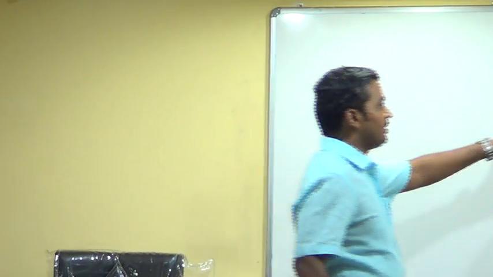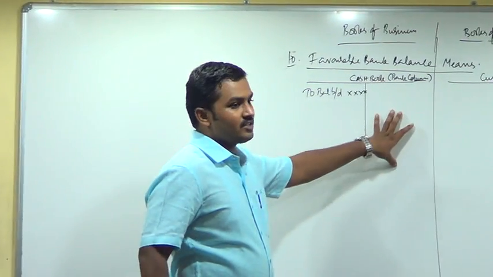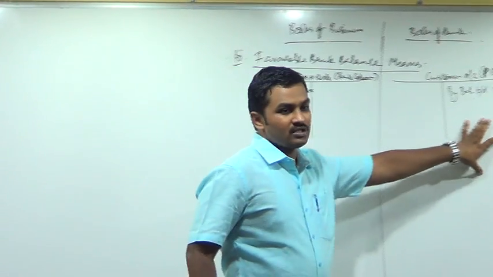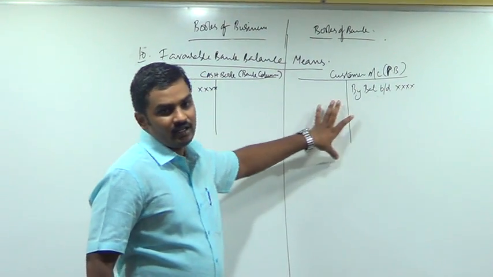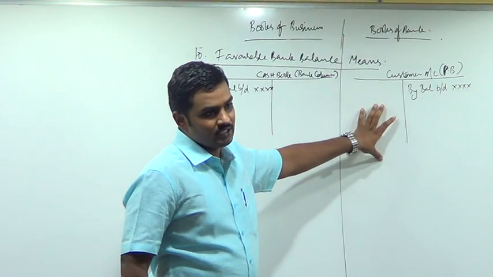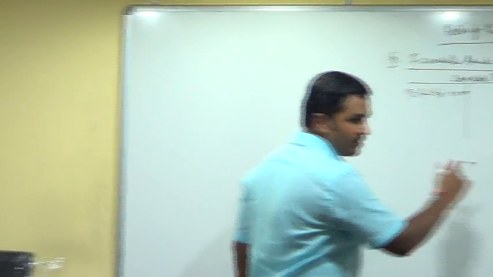In our books, debit side is deposit side, credit side is withdrawal side. In the bank books, credit side is deposit side, debit side is withdrawal side. Is it clear? Next. After this you will write 2 points.